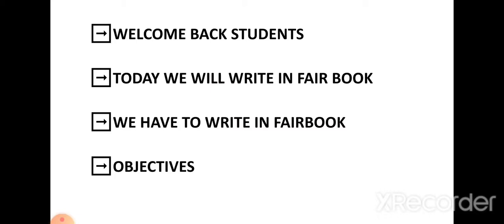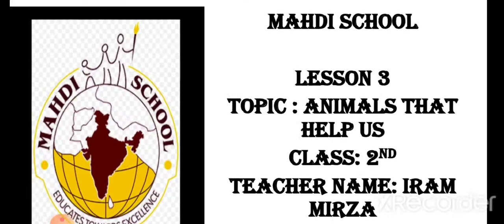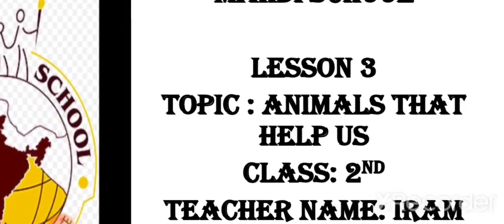As we do every day, today we are writing in the fair book, correct? How will we write in the fair book? As I have told you, one thing on one page. Now give the heading, lesson number 3, animals that help us.